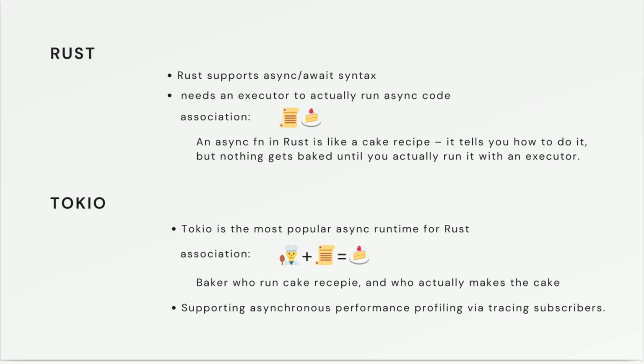And the most favored executor for that is Tokio. So Tokio is our cake baker, and Tokio supports async performance profiling via tracing subscriber. So let's talk about that.